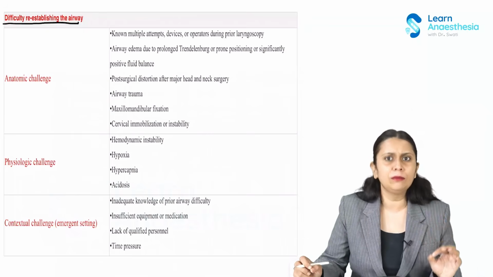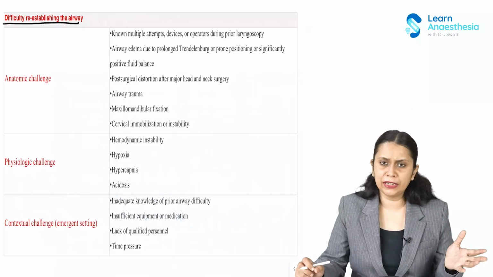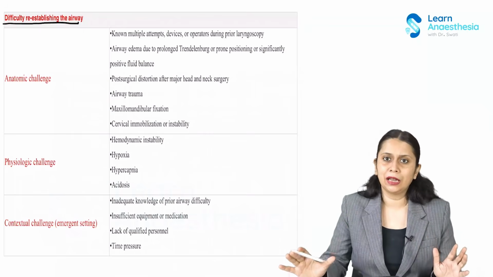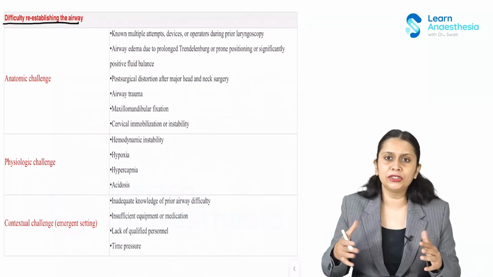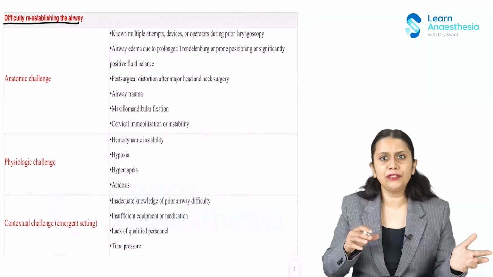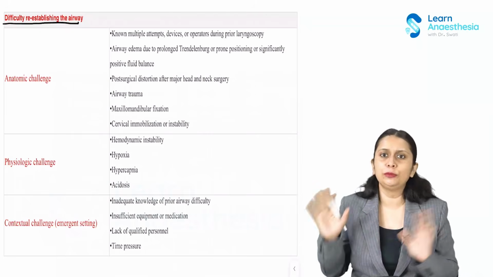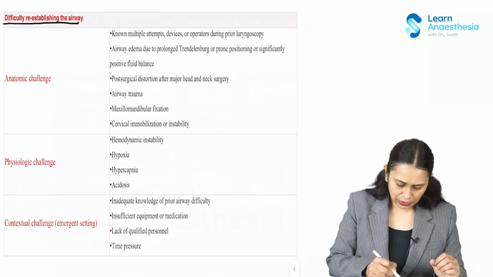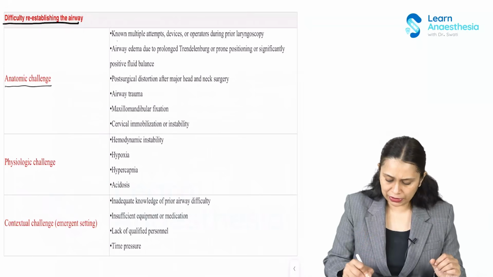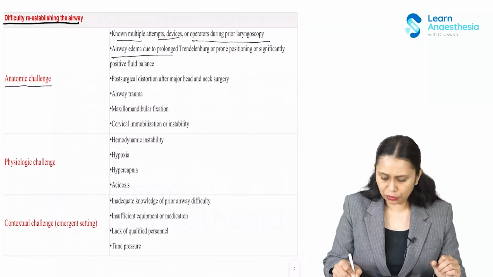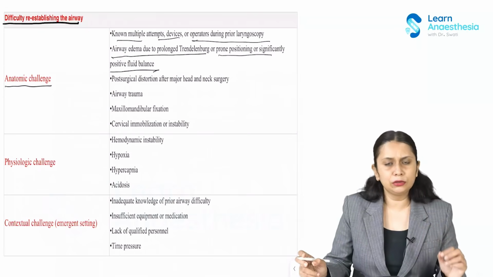If the patient had a normal pre-op airway, no difficulty anticipated, then also it is not a guarantee that re-intubation would be easy. I mean, intra-op and a lot of other complications, fluids, etc. may have made the airway difficult. But if the patient already had a difficult airway previously, then definitely the re-intubation will be difficult, and we need to be prepared for that kind of patient in a more conscious manner. So, anatomic challenge: multiple attempts, device operators during prior laryngoscopy, airway edema due to prolonged Trendelenburg or prone position, significant fluid balance can lead to airway edema.